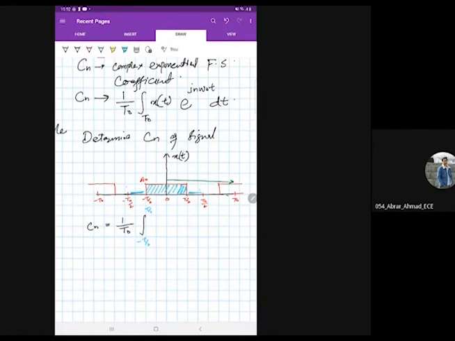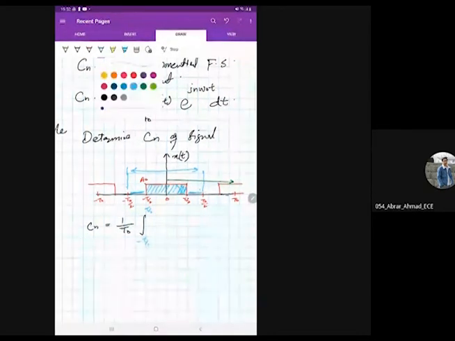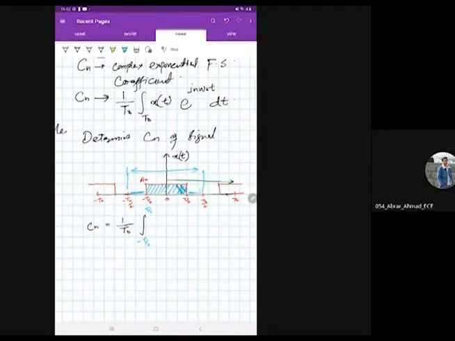One time period would also mean the signal between these two points, and one time period would mean the green one also. But if we take the green one, we have to take a small part from here and some portion from here. So there are two parts in the green methodology, and the calculation will become complex. So we will follow the blue one, and integrate where the signal is present. So the limits will be minus tau by 2 to plus tau by 2, because the signal is present only there.